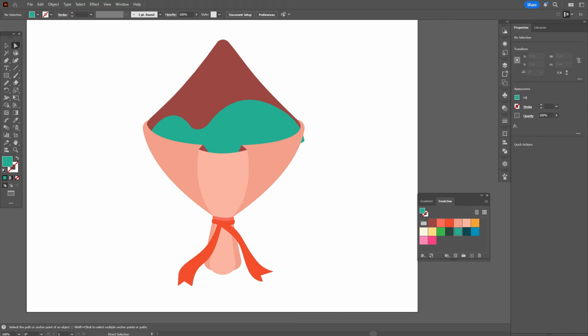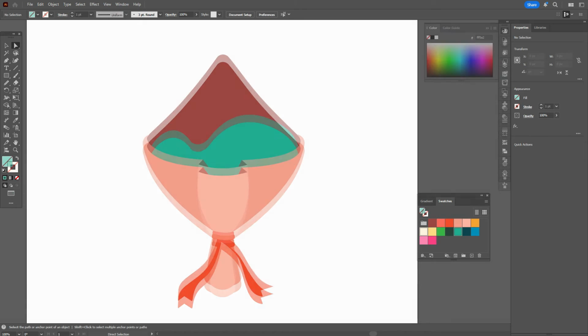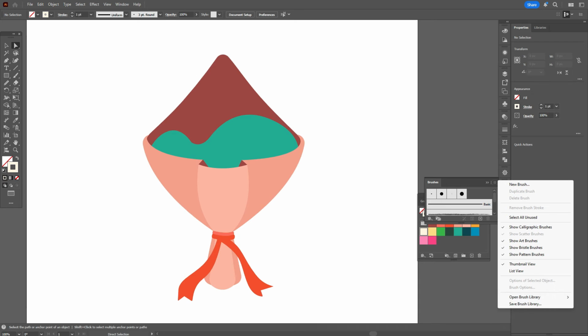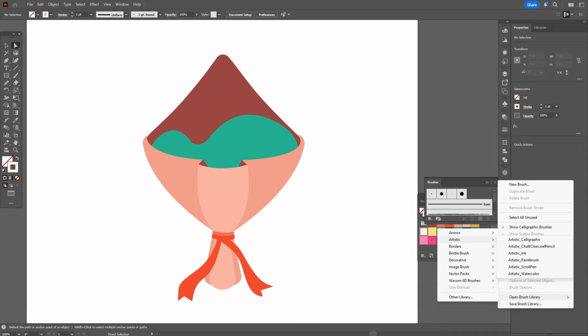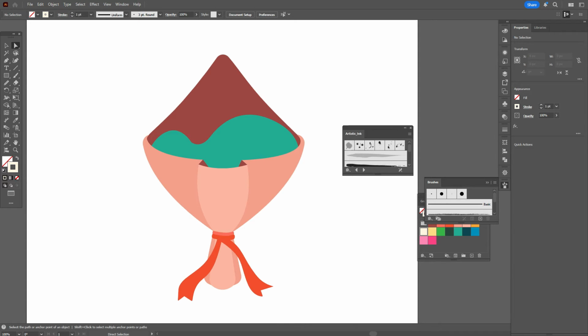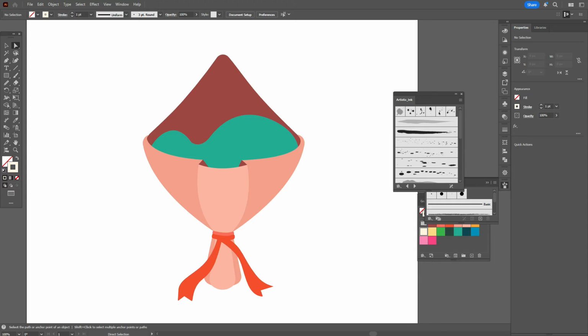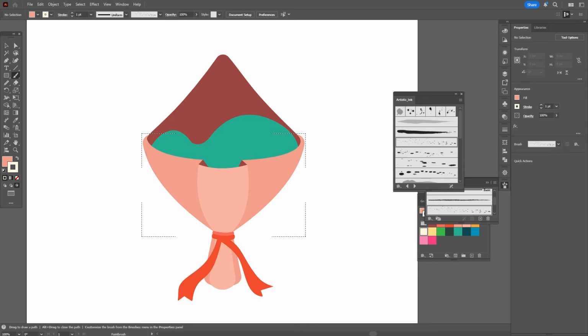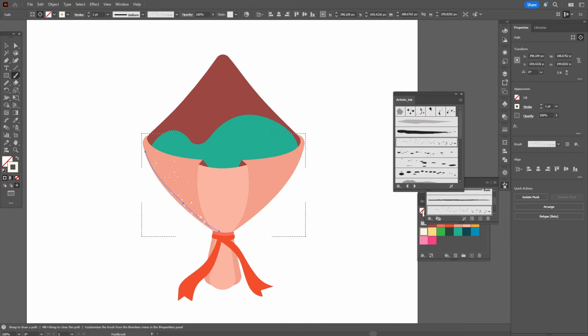Now direct selection tool and move that point here. Okay. Now let's add a little texture. Let's open brush library, artistic, ink. Okay, we need that one. And now select that shape, go to that mode, take that brush and just draw with brush tool here.